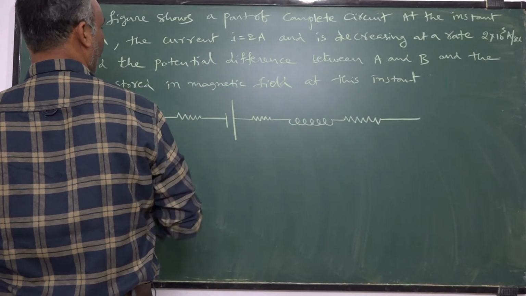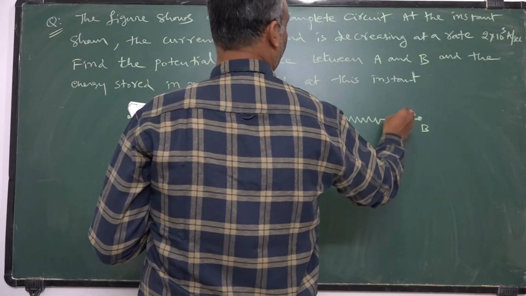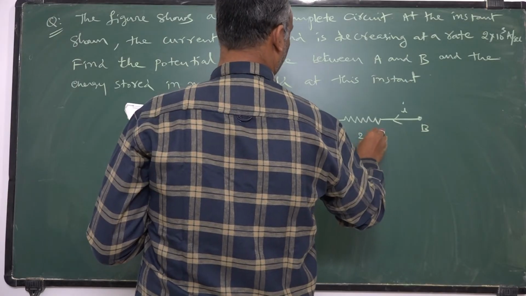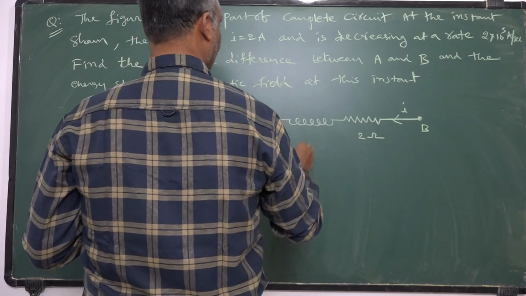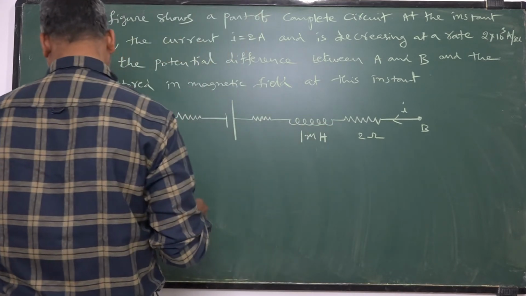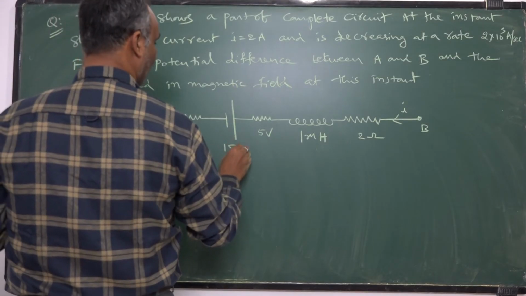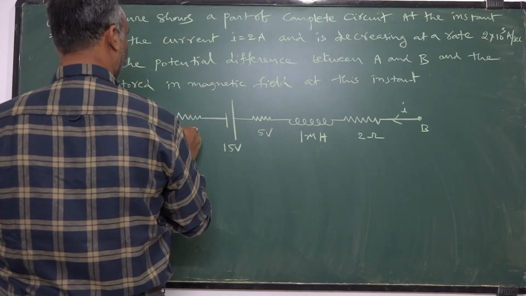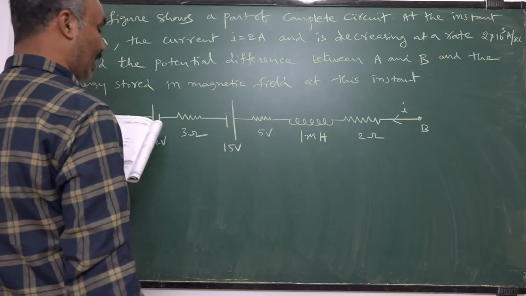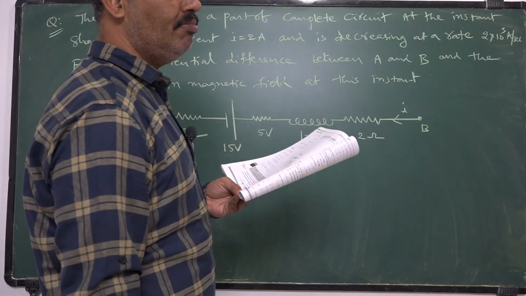This is terminal A, this is terminal B. Current is flowing like this. This is a 2 ohm resistor. This is a 1 millihenry inductor. This is a 5 ohm resistor. This is a 15 volt cell. This is a 3 ohm resistor. This is a 12 volt cell. The current is passing from B to A.